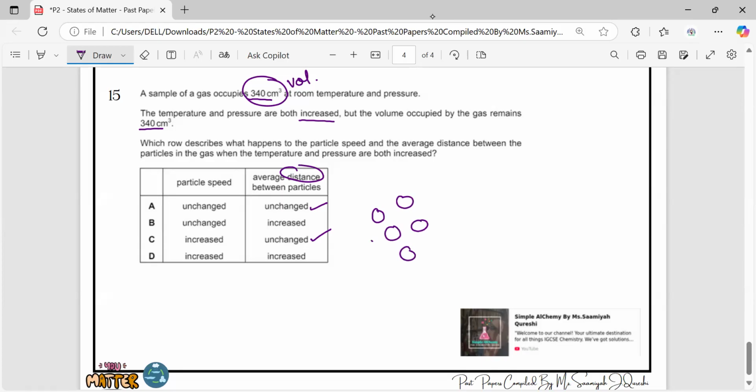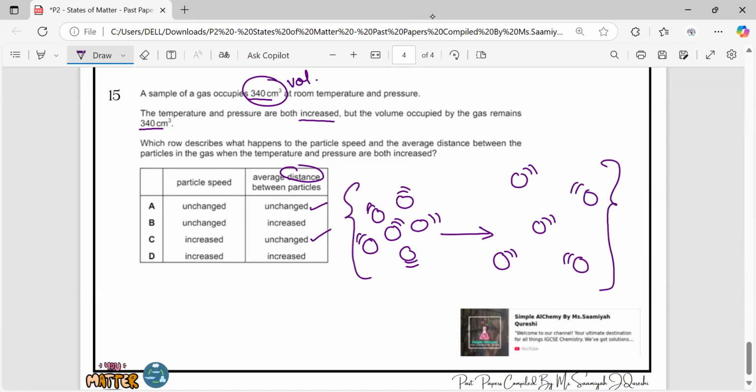For example, this is the distance between the particles. The gas particles are moving around, and this is the space between them. And when the space increases, then they move far. They are far away from each other. But then they occupy more volume, right? And they are saying that the volume occupied by the gas remains the same. Volume is the same. So it means that the distance between the particles has not been increased. It is also the same, unchanged. And when we increase the temperature, obviously the particle speed increases. So the answer C is correct.